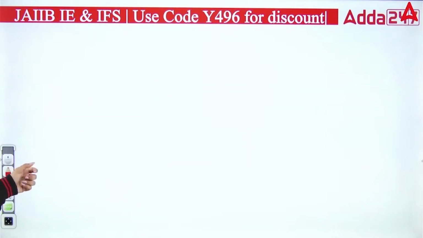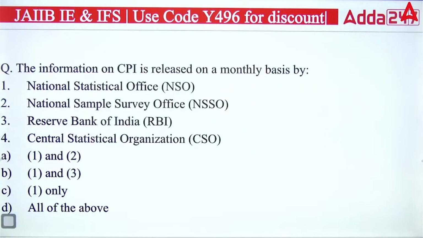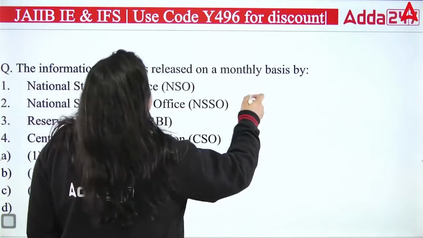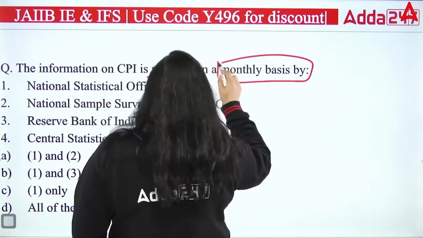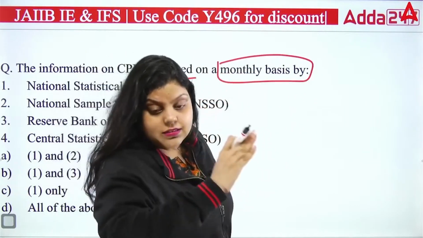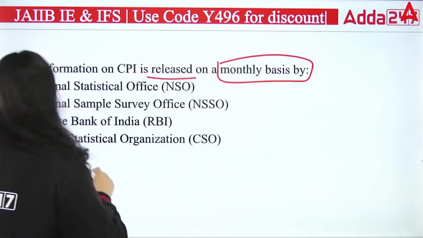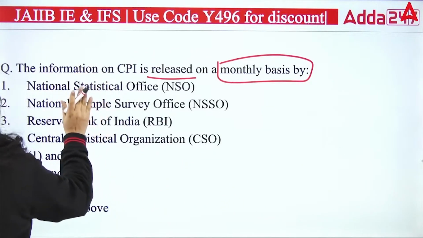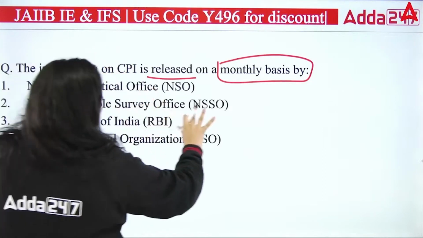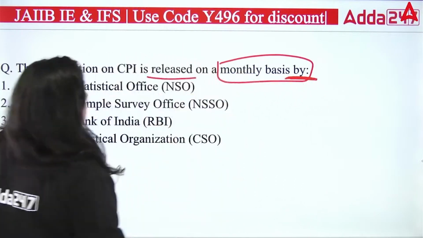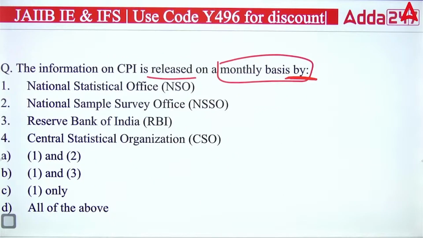Next question we have. The information on CPI, Consumer Price Index, is released on a monthly basis. If we are calculating a Consumer Price Index, its data will be released on monthly basis. But the question here is NSO, NSSO, RBI, CSO. Out of these four, who actually give this release on the monthly basis? Who releases the data of your CPI on monthly basis? Is it NSO? Is it NSSO? Is it RBI? Is it CSO? A, B, C or D? Who gives this data to you?